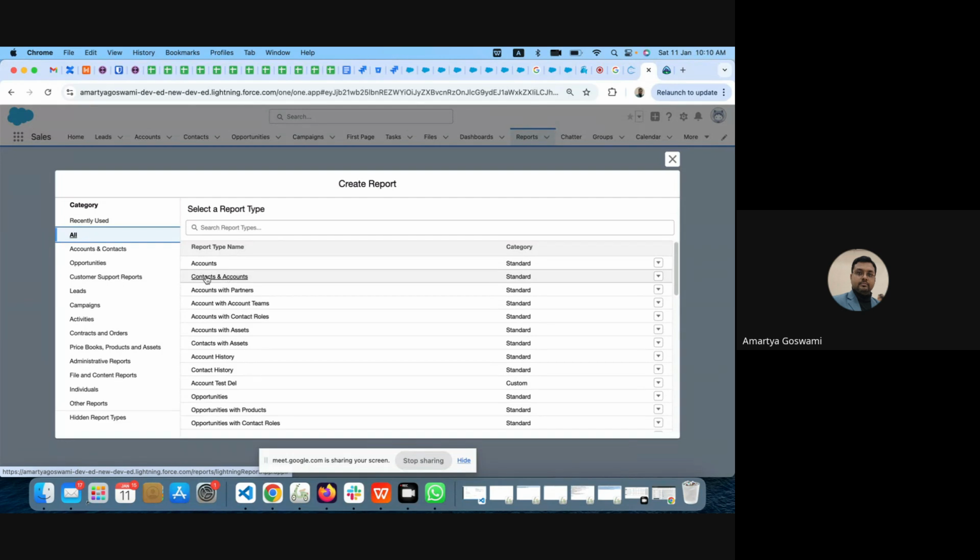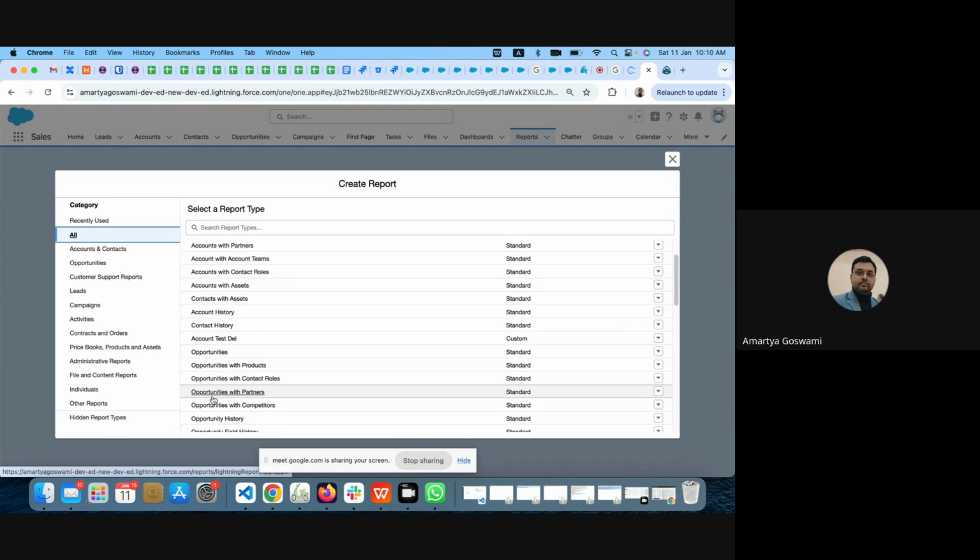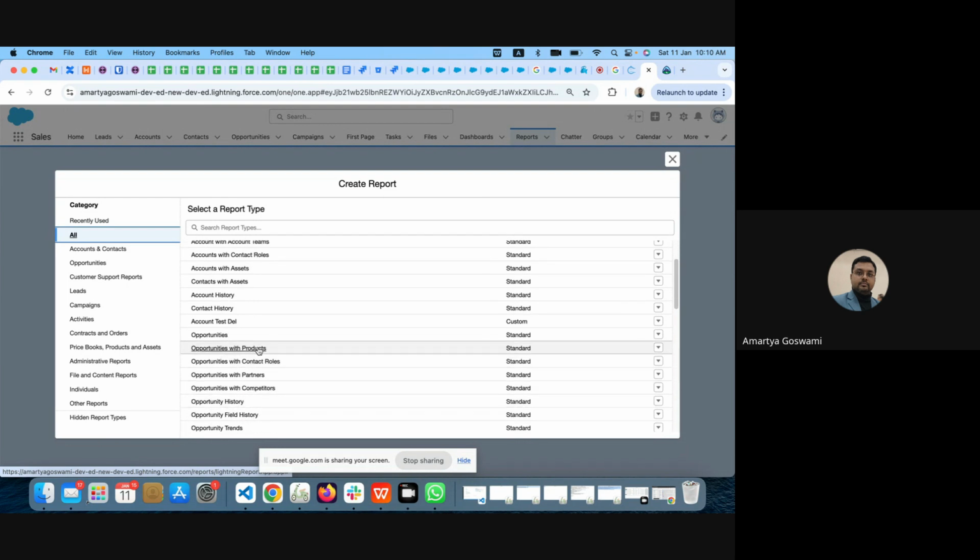If I select contacts and accounts, that means I will get all the fields of contacts and all the fields of accounts. Similarly, if I am creating opportunity reports on opportunity, I will get only opportunity. If I put opportunity with products, that means opportunity and opportunity line item will come, with all the fields of both appearing here.